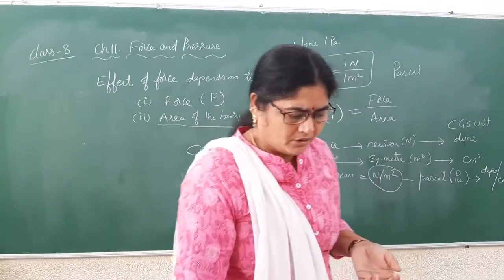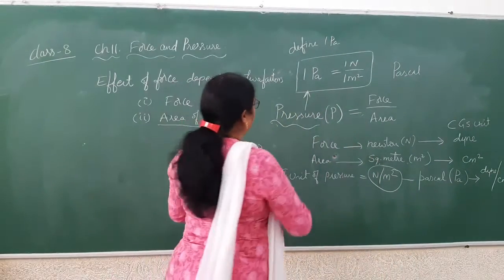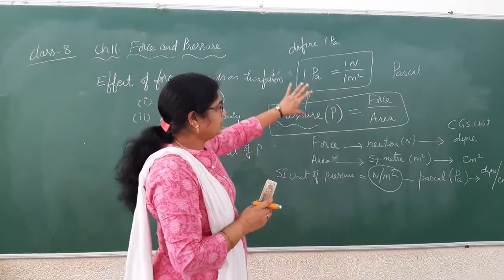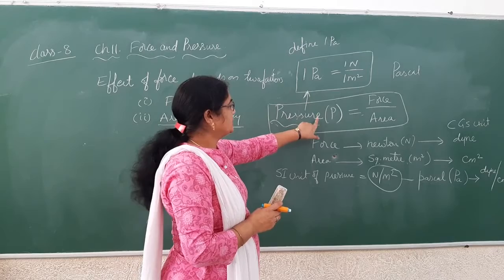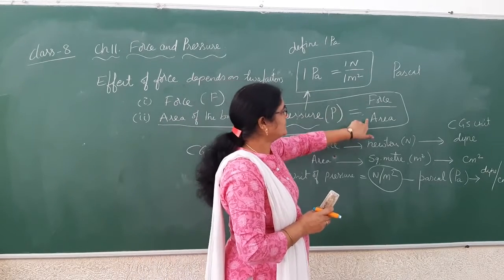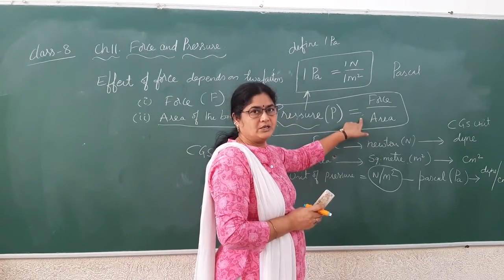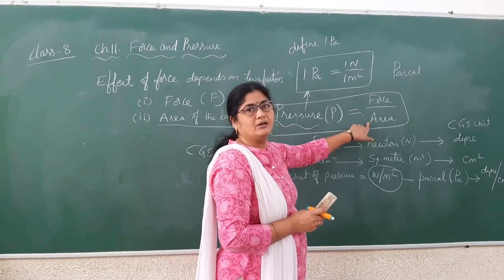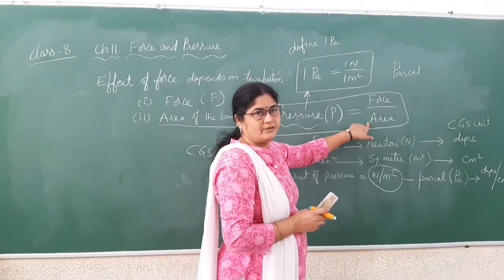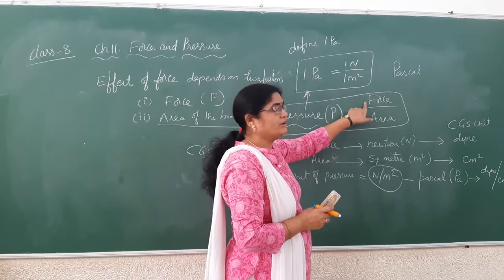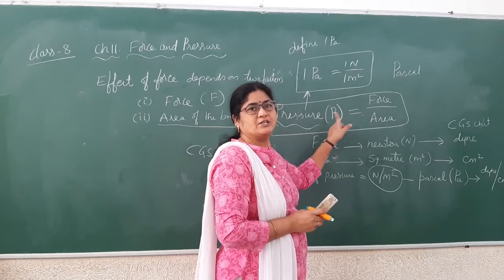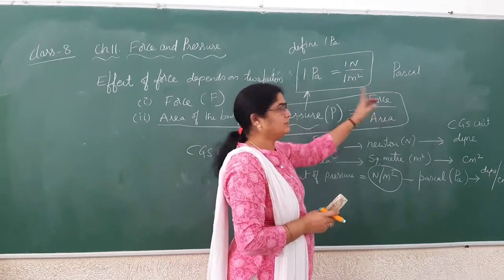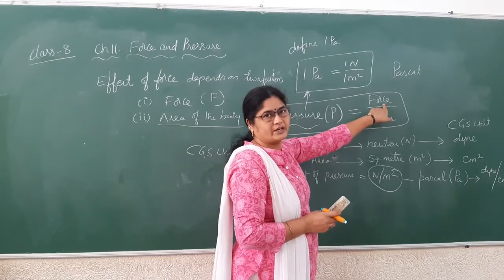Clear? Now, if you see the formula, pressure is equal to force by area, then definitely we can say that the pressure acting on a body depends on these two factors. One is force, the other one is area in contact. Okay? So here, if you keep one factor constant, then the pressure changes with the other factor. If you keep this factor constant, then the pressure changes with the first factor, force.